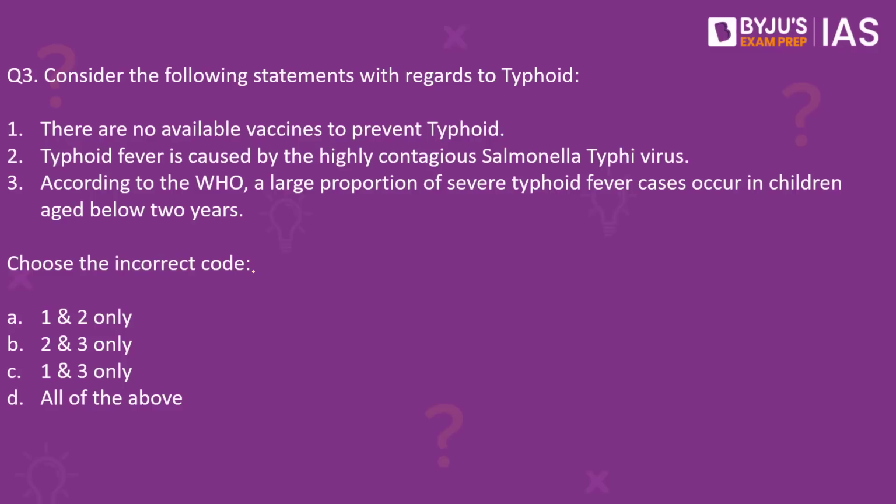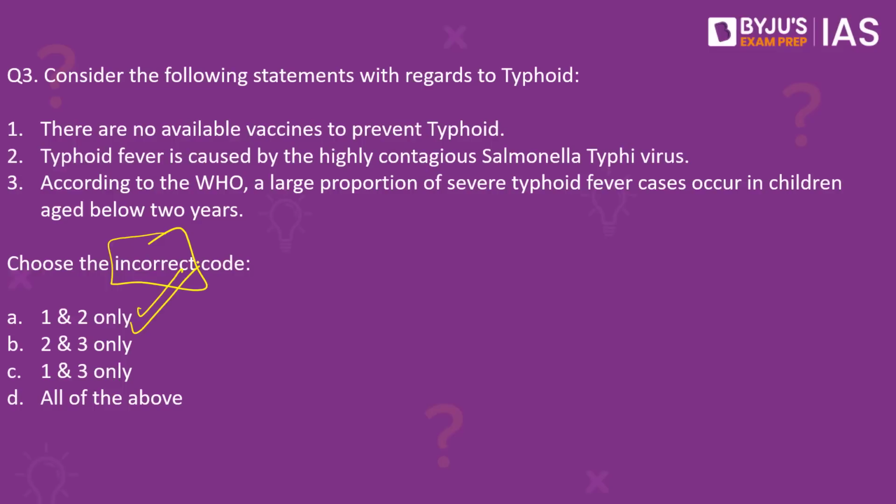Next, question number 3. Consider the following statements with regards to typhoid. Number 1. There are no available vaccines to prevent typhoid. Second, typhoid fever is caused by highly contagious Salmonella typhi virus. Third, according to the WHO, a large proportion of severe typhoid fever cases occur in children below the age of 2 years. Which of these given statements is or are incorrect? To remember, you have to choose the incorrect statements out of these. That is why the answer here is A.